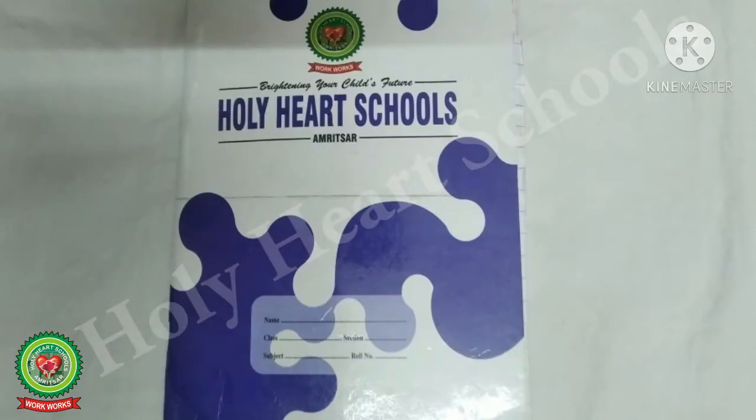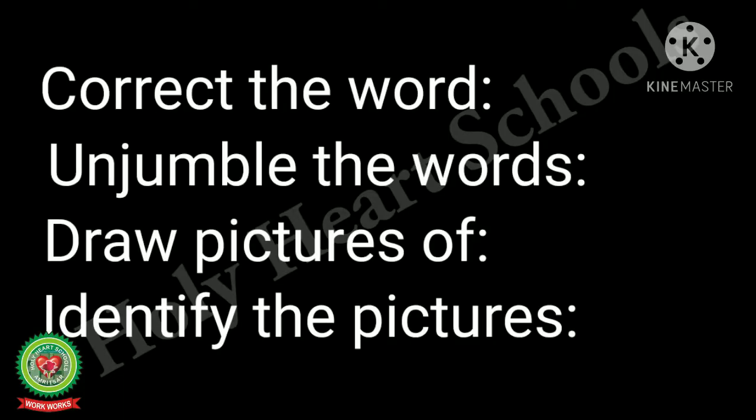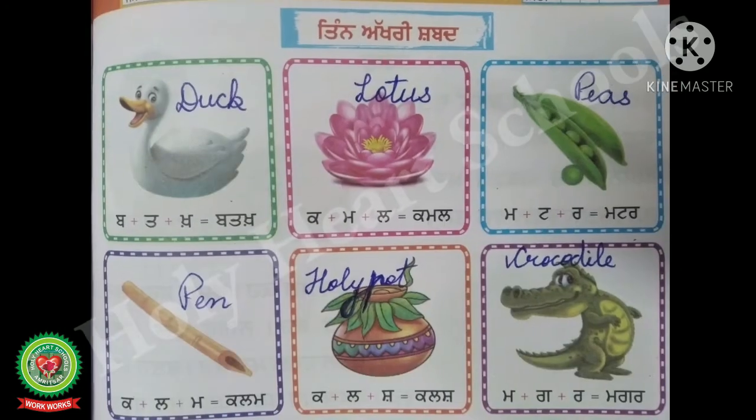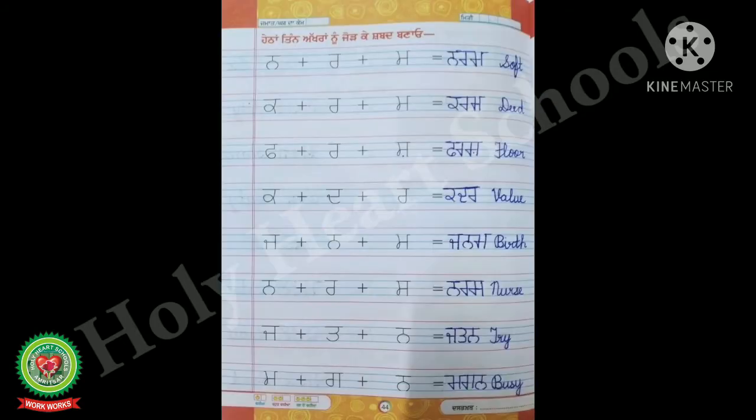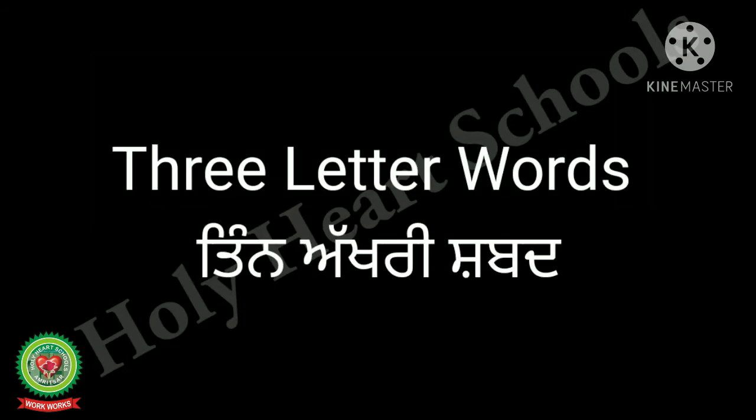Today we will do copy work. The exercises which we are going to do are: correct the word, unjumble the words, draw pictures of, and identify the pictures. Before that, I suggest you all read page numbers 41, 42, 43 and 44 of the Shabad Sulekh book, where 3-letter words are given to you.